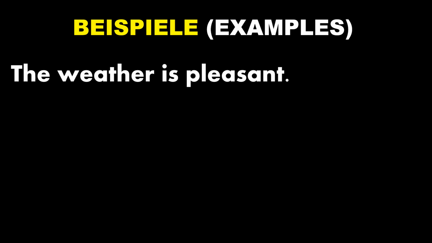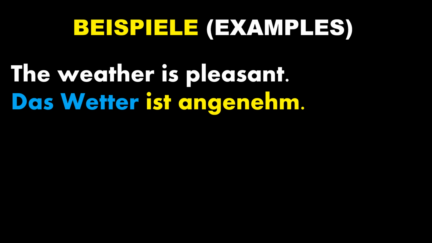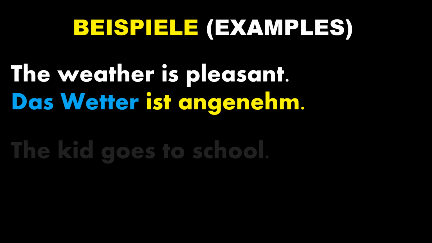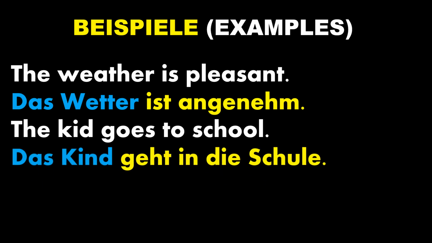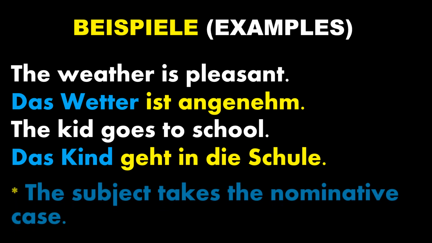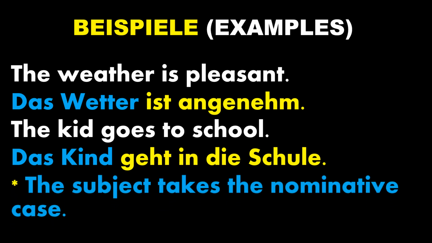Let's see few examples. Die Beispiele. The weather is pleasant. Das Wetter ist angenehm. Here, the blue word, das Wetter, that is the subject. The kid goes to school. Das Kind geht in die Schule. Here you can see das Wetter and das Kind both are nominative. The subject takes the nominative case, as I told you. Let's go ahead.